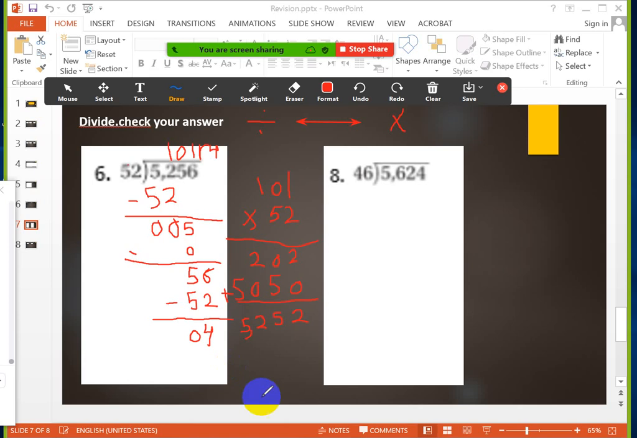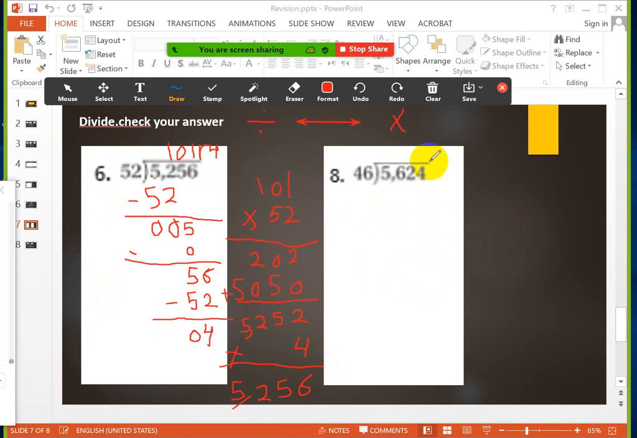5,000. So before that, I have to add the remainder. You remember that. Because you have a remainder, you have to add the remainder to your answer. So 2 plus 4 equals 6, and 5, and 2, and 5. So the number becomes 5,256. Yes, it's correct. Thank you. So the same number.